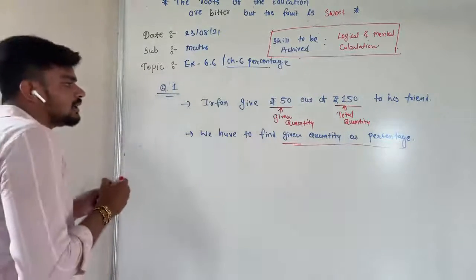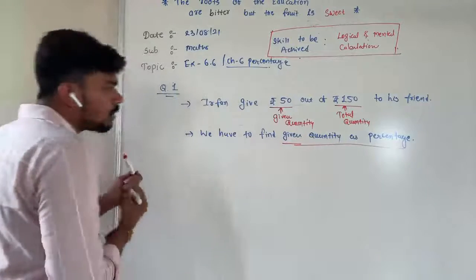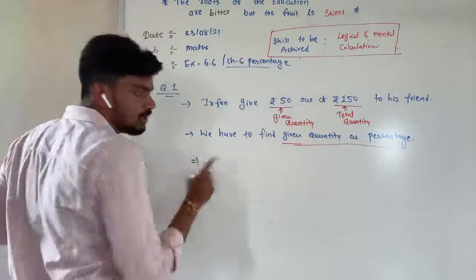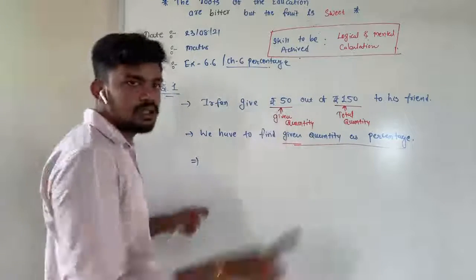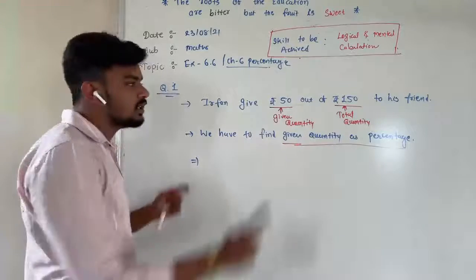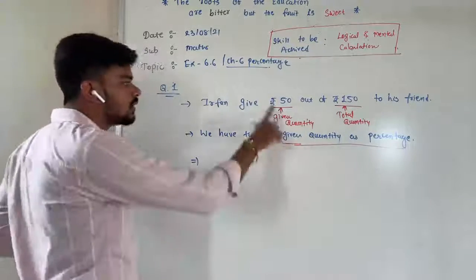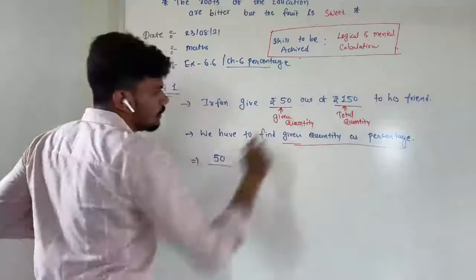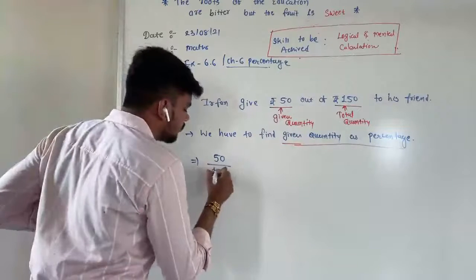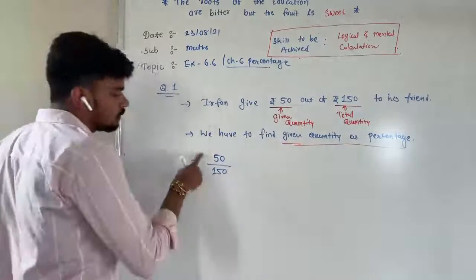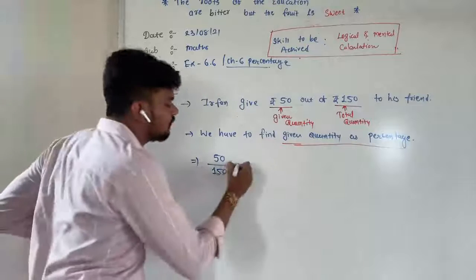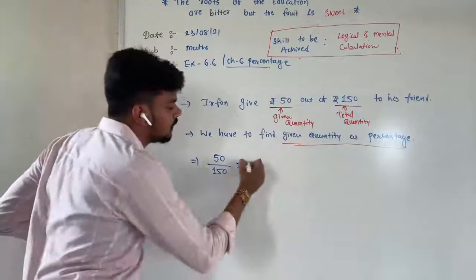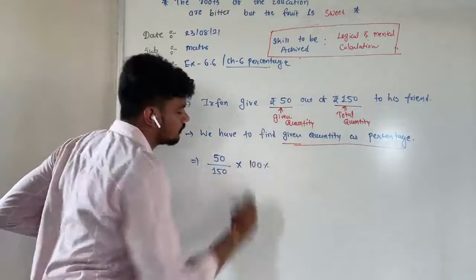So अभी हमने recently किया. So now we can do this one. अभी हमें पता भी चल गया कि इसमें numbers भी कौन से, method भी पता चल गया कि कौन सी करनी. उसके बाद हमें जो regular process है वही करना. That is first given quantity as a 50, total quantity as a 150. Then that is the numerator, denominator, and second step is we will multiply it with the 100%.